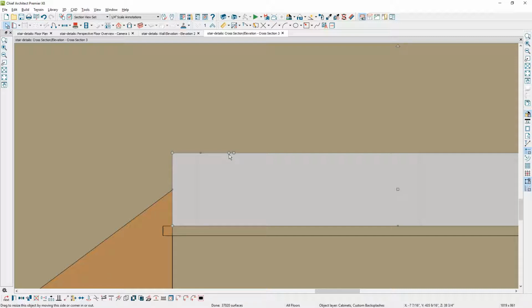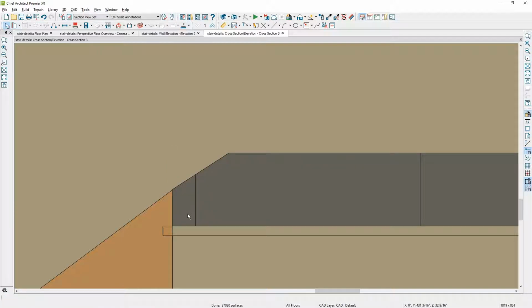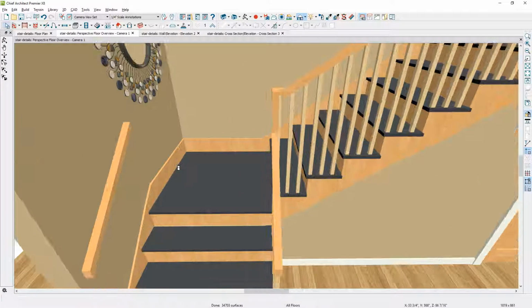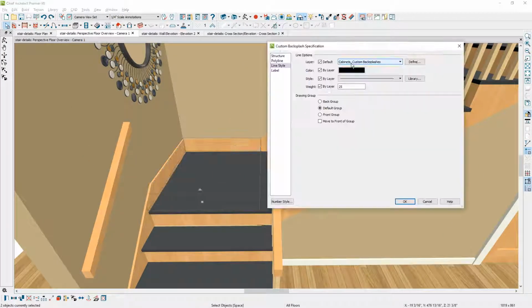And I'm just going to create a break in here, pull this diamond down until it snaps onto the top. And now I have a nice smooth transition in there. Again, I'll use the eyedropper, pick up the material off of the stringer, and apply that onto the backsplash. In 3D, you can see our molding, and what I might do for those two moldings, I'm going to actually